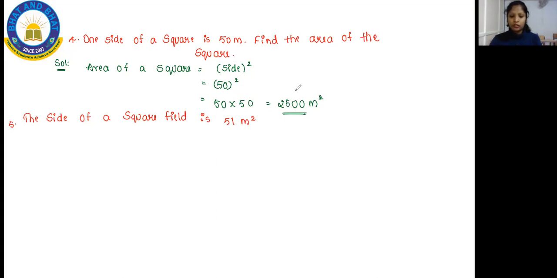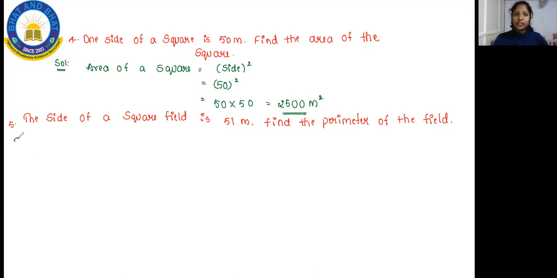Find the perimeter of the field. This is your question, and it's what you have to find.